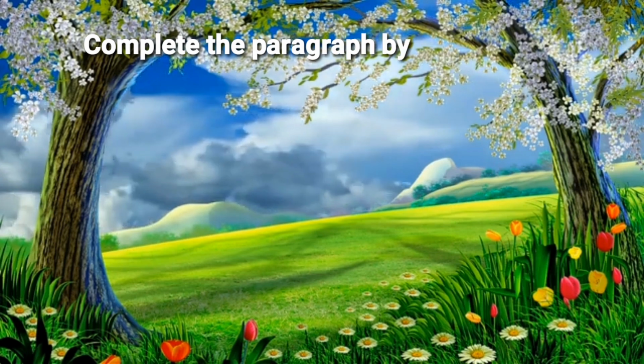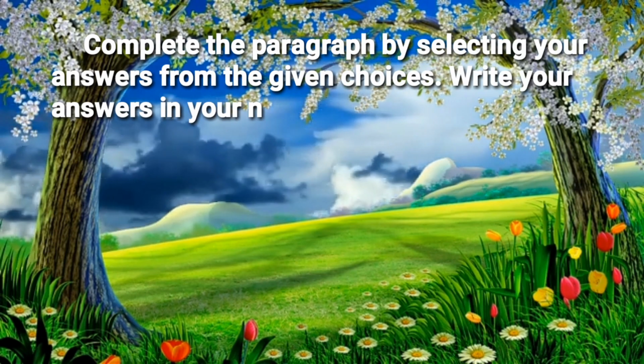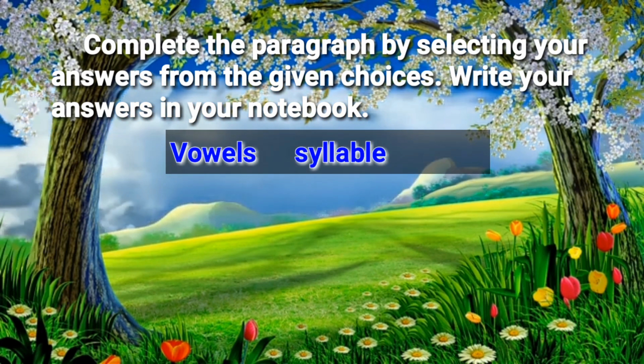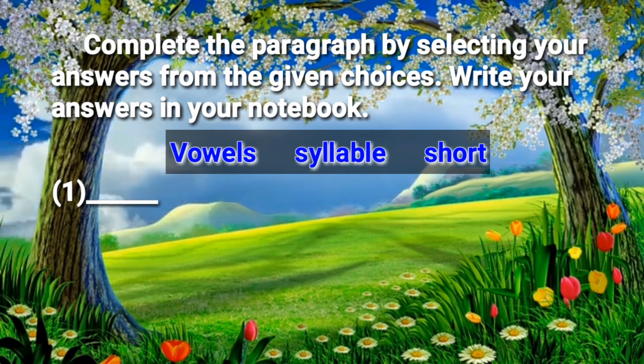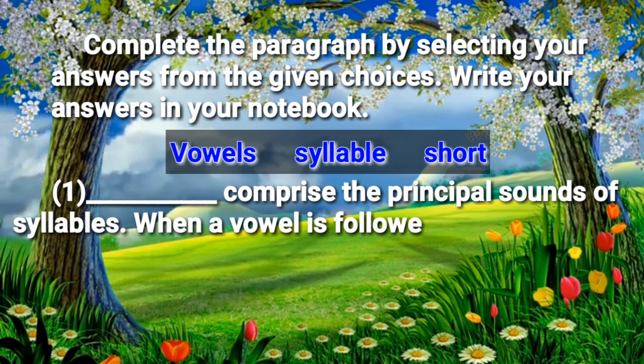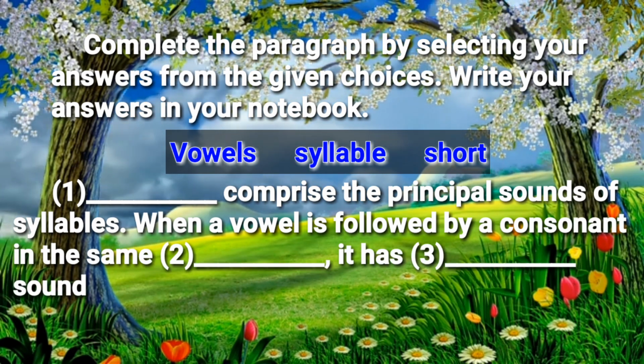Complete the paragraph by selecting your answers from the given choices. Write your answers in your notebook. Choices are vowels, syllable, short. 1. Blank comprise the principal sounds of syllables. When a vowel is followed by a consonant in the same blank, it has blank sound.